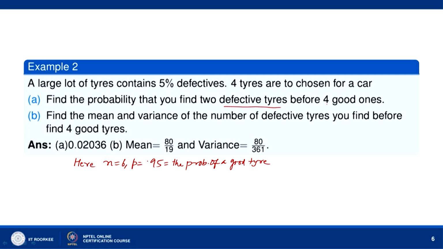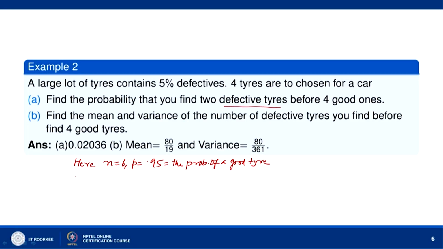That means, when we pick the tires, we should have 2 defectives before having the 4th good one. That means, 2 defective and 4 good tires means 6. So, at the 6th trial we shall have the good tire.